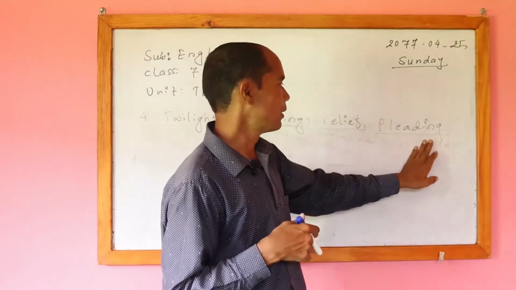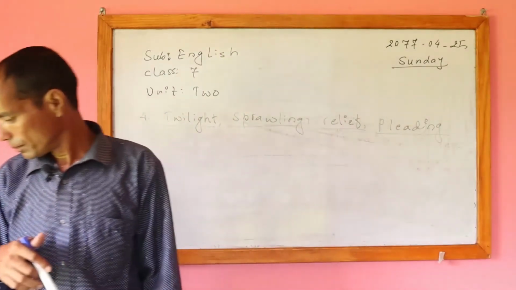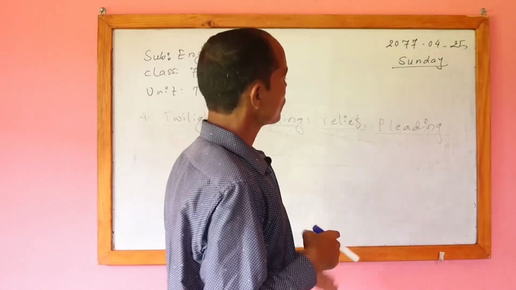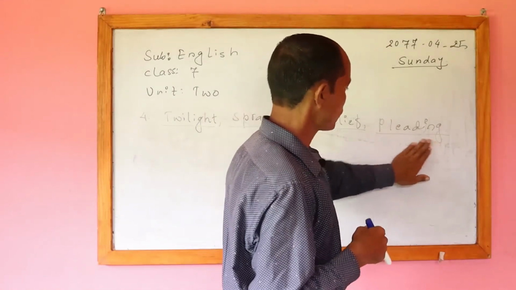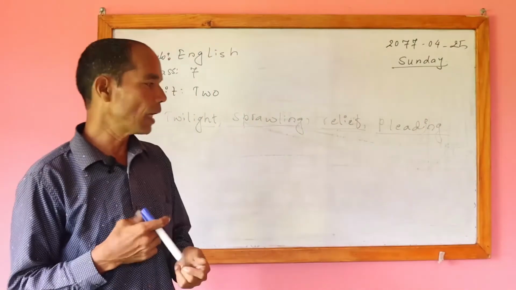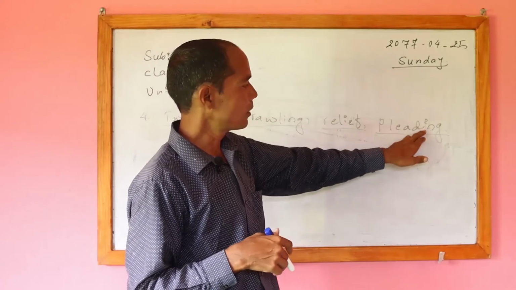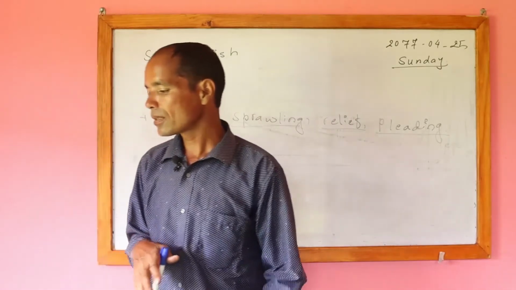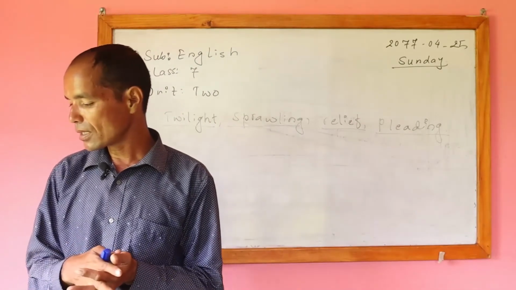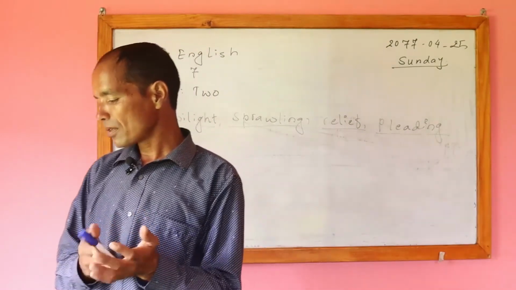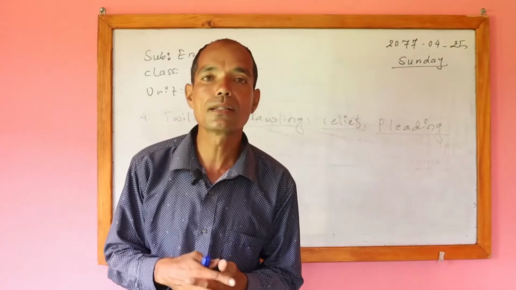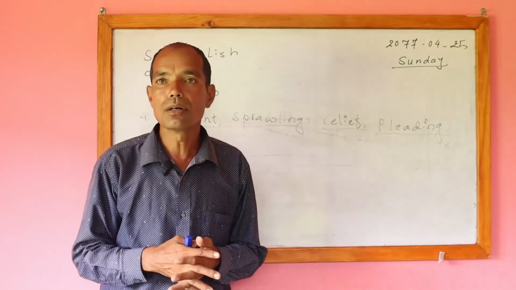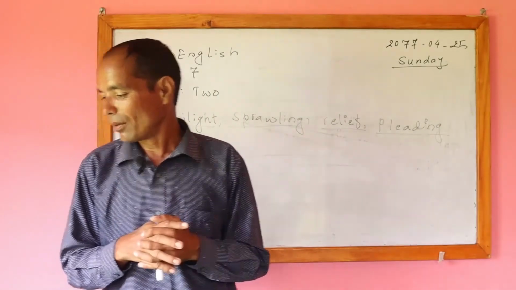Pleading is a voice that is mixed: sometimes happy, and sometimes we get irritation. Frozen means being like ice. Hurdle means something difficult. Agony means feeling pain. And hamlet means a small village. Like this way, I have told you the meanings of these words.